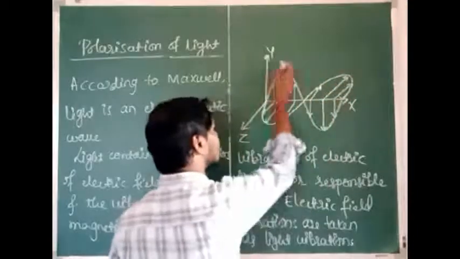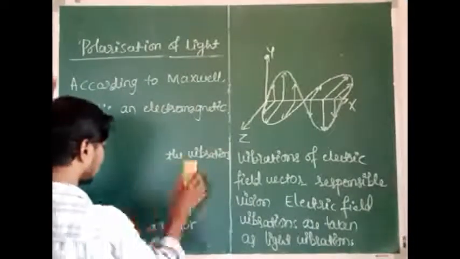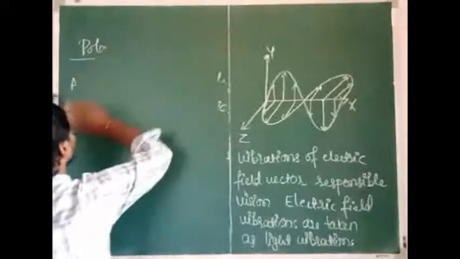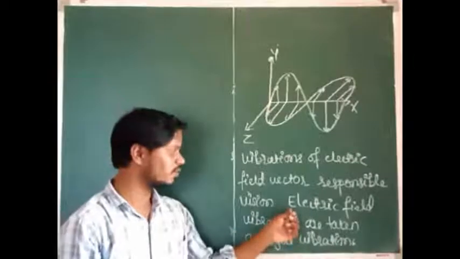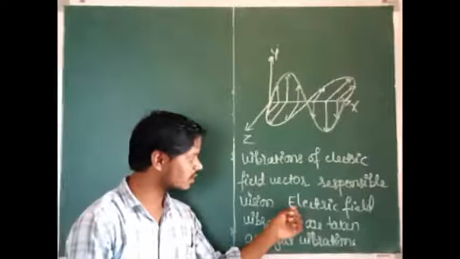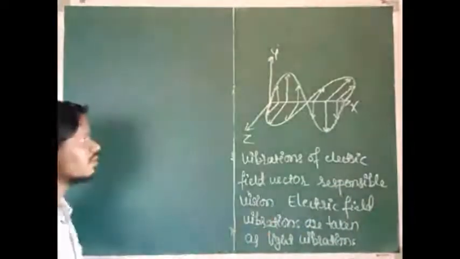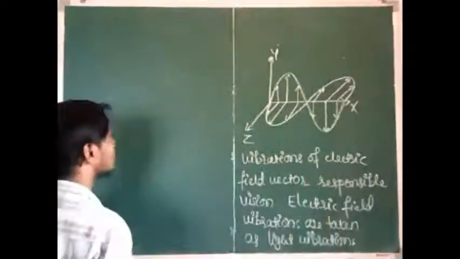We are going to consider only the electric field vibrations, because the electric field vibrations are responsible for vision.